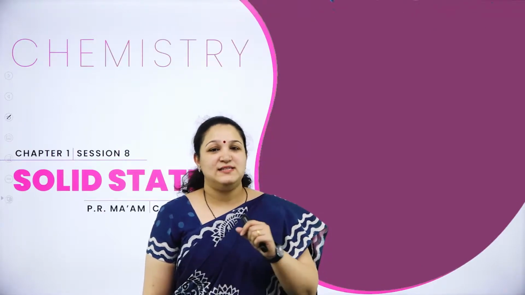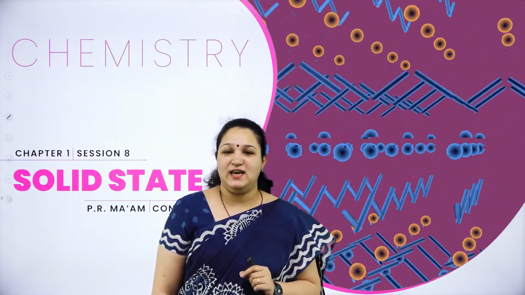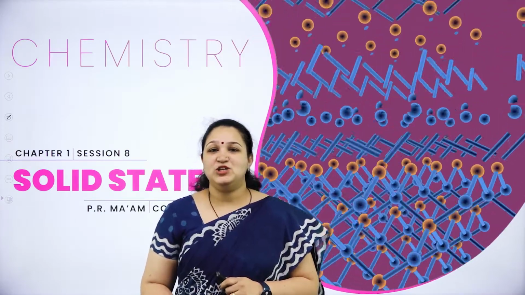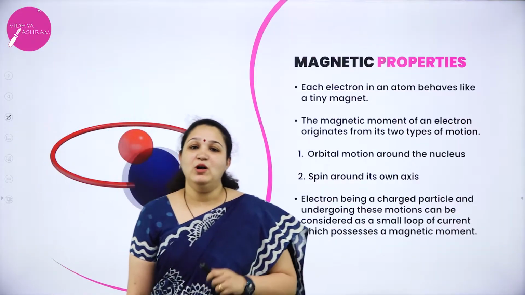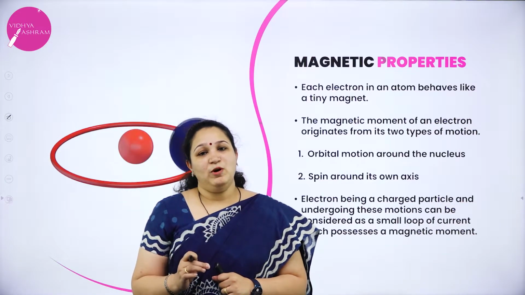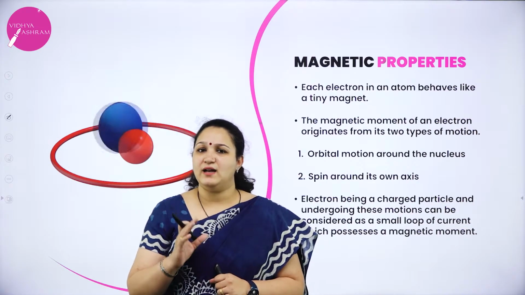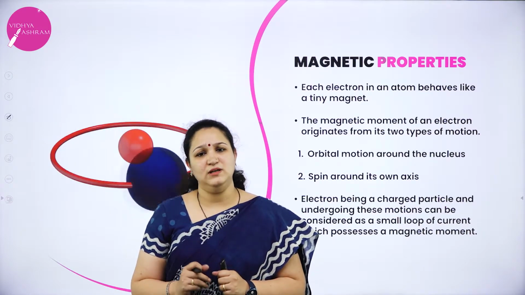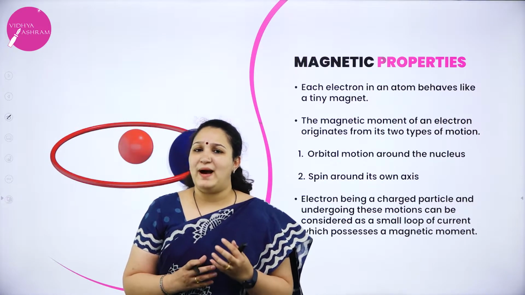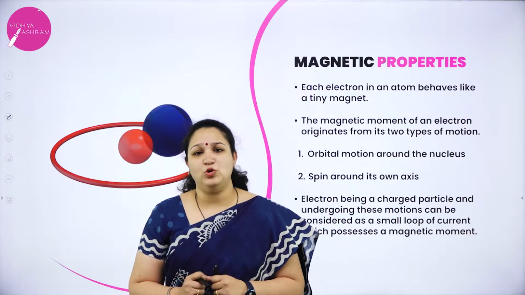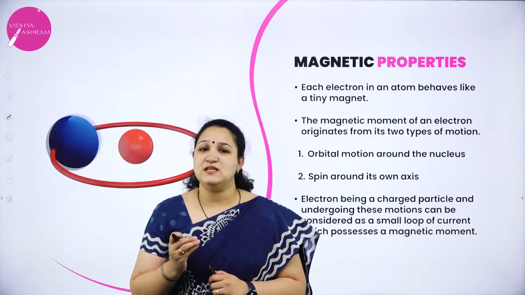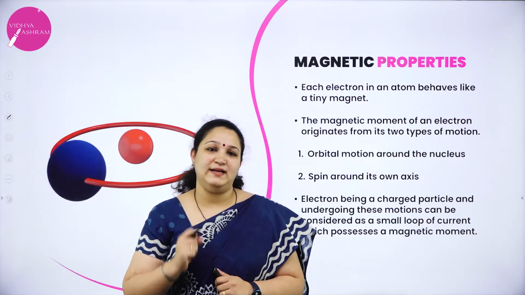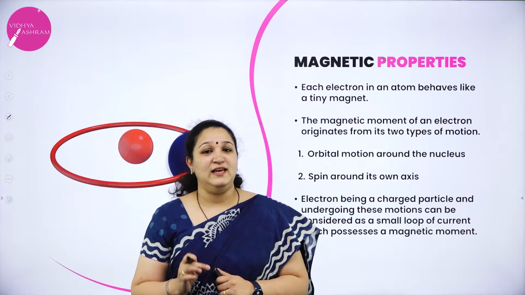Last class I had explained to you all about the semiconductors and some of the defects in solids. Today we shall discuss the magnetic property. Have you all wondered why some solid substances are attracted towards the magnet and some are not? Some show magnetic property, some do not. What is the reason behind this magnetic property? It is the electrons.